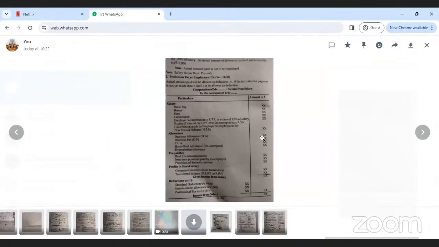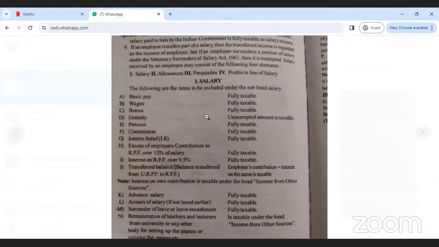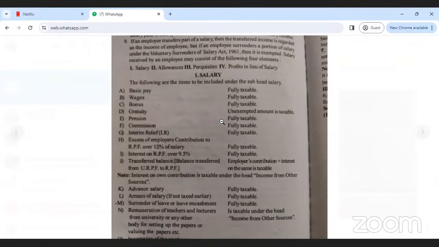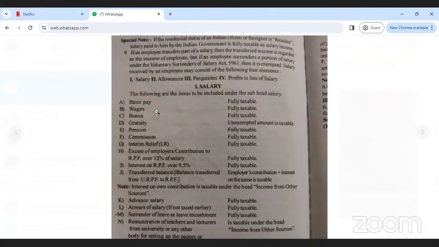Yeah, same in this table clearly. See, the following are the items to be included under the subheading salary. Under the salary heading, in that basic pay.